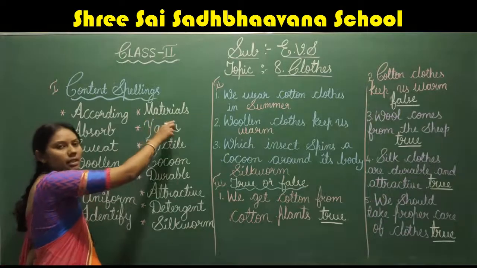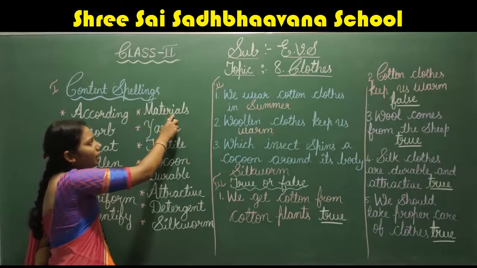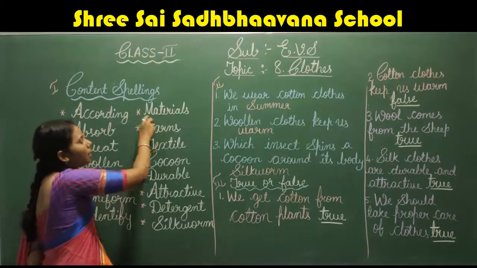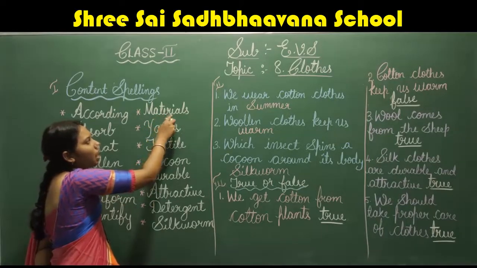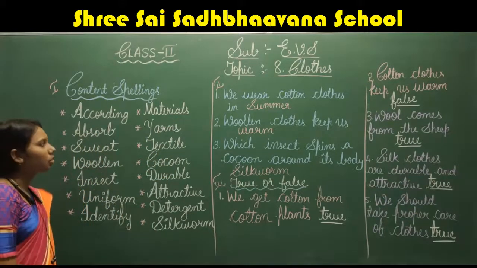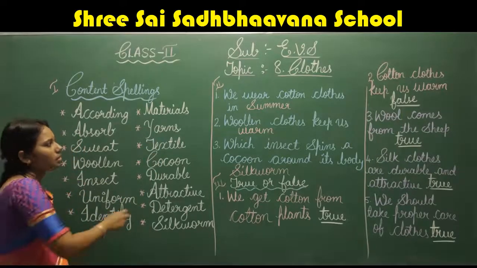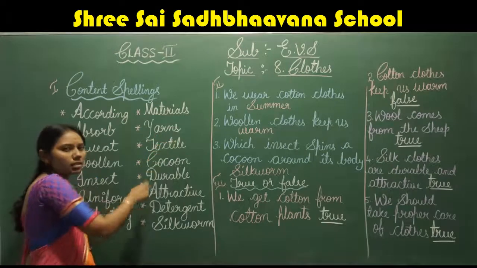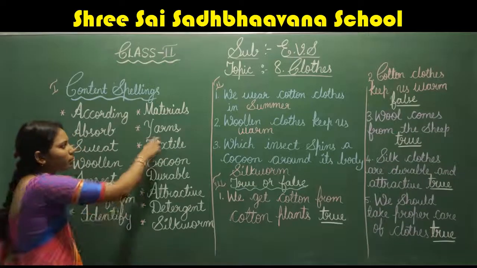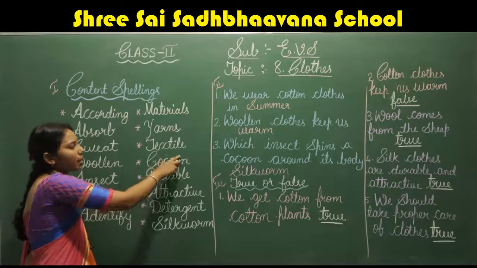Next is materials. M-A-T-E-R-I-A-L-S. Materials. Once again, M-A-T-E-R-I-A-L-S. Materials. Okay, got it? Next word is yarn. Y-A-R-N. Yarn. Once again, Y-A-R-N. Yarn.